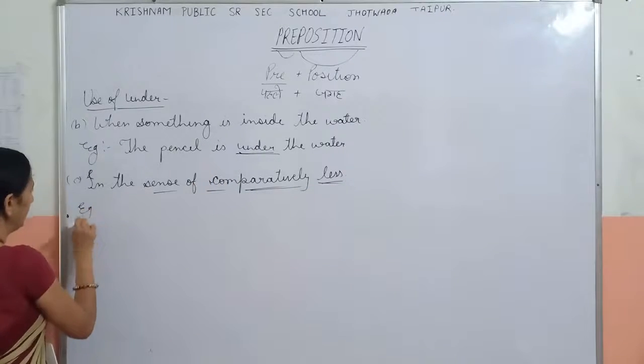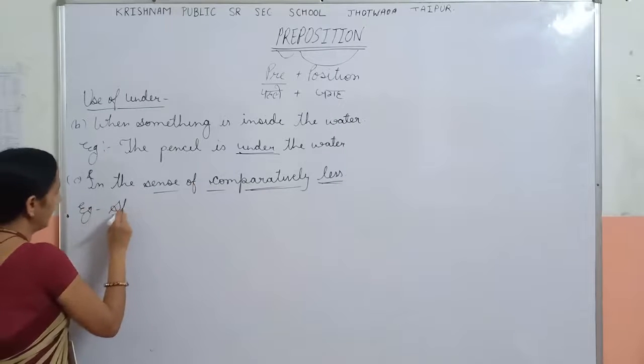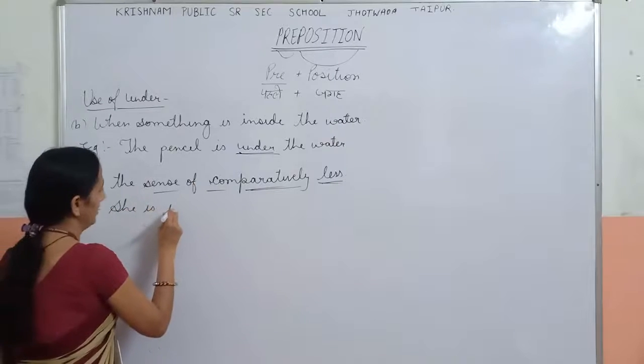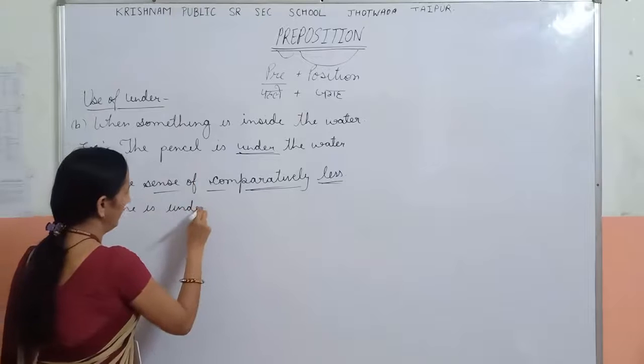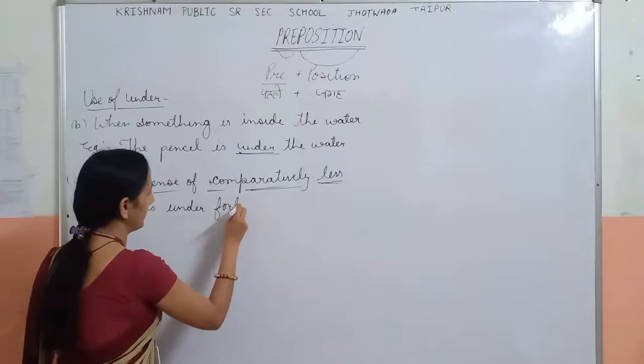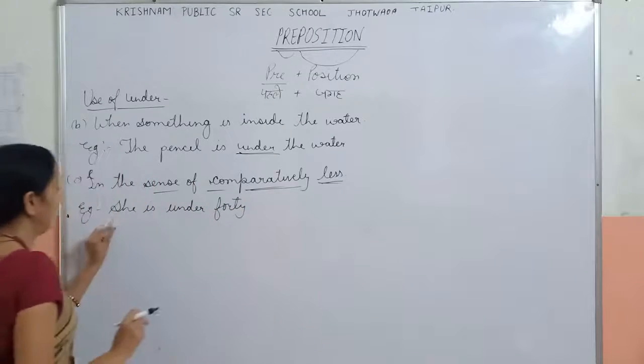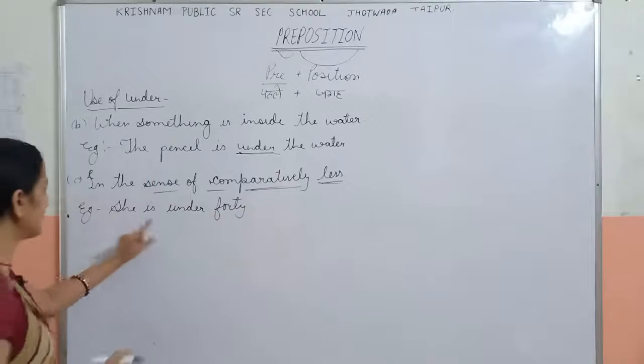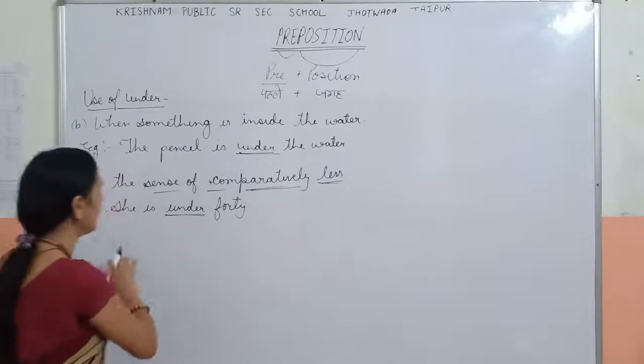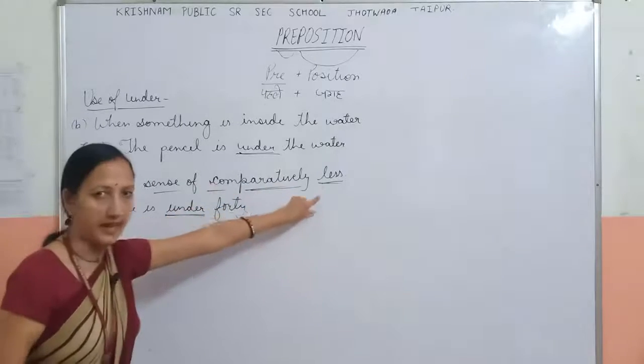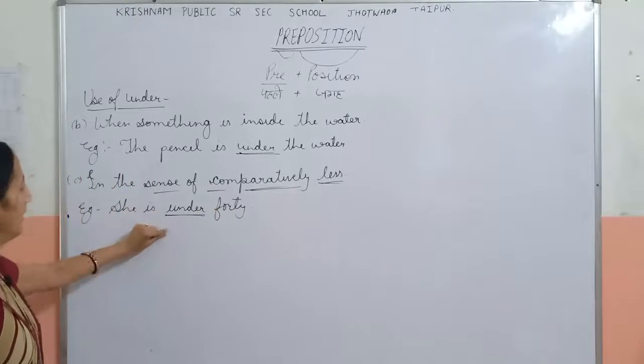Now example, she is under 14. In this sentence, the preposition is under, and this sentence means comparatively less. So we use here under.